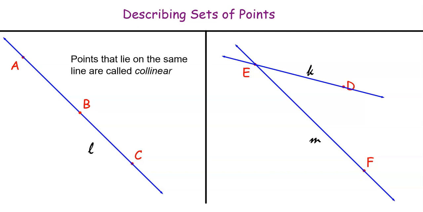Now, the interesting piece of collinear isn't what happens when 2 points lie on the same line, because between any 2 points there exists a line. What is interesting is when 3 or more points lie on the same line. So that's really when we call them collinear. Again, pause the video, copy the information on this screen down, and come back when you're ready to move on.